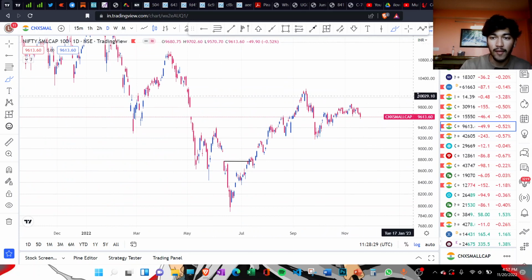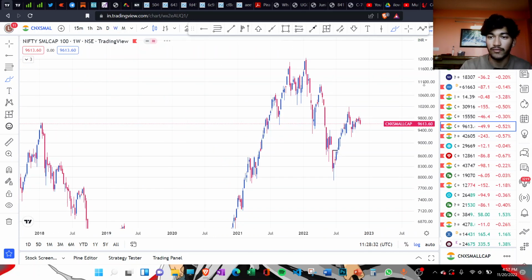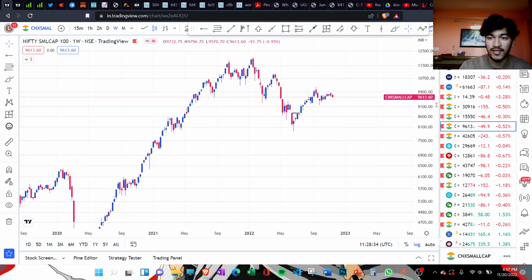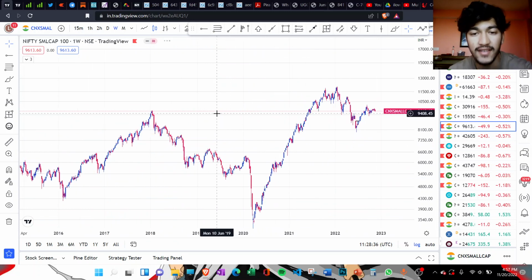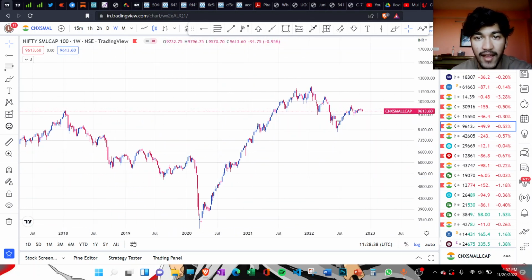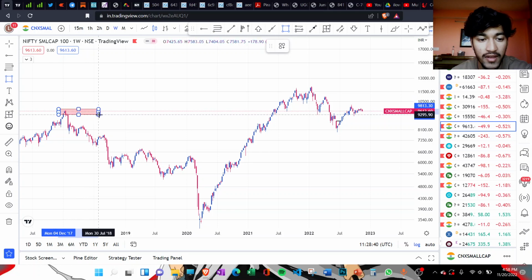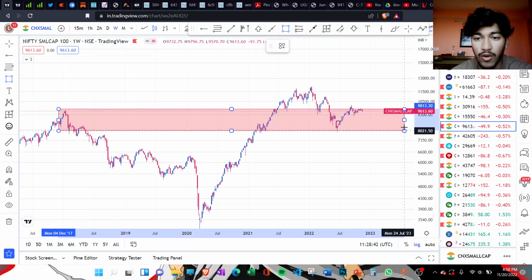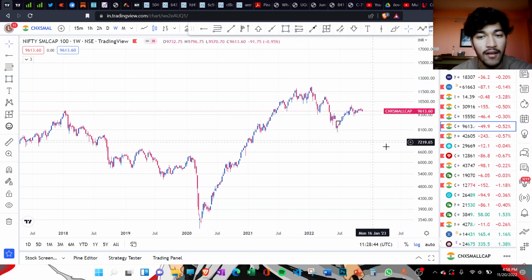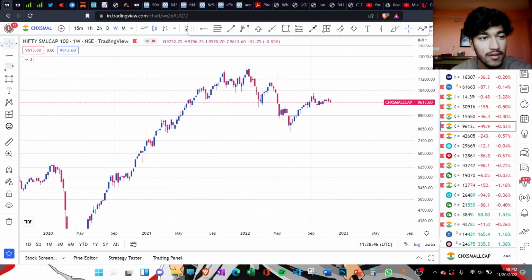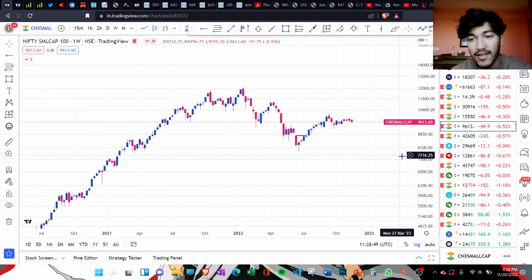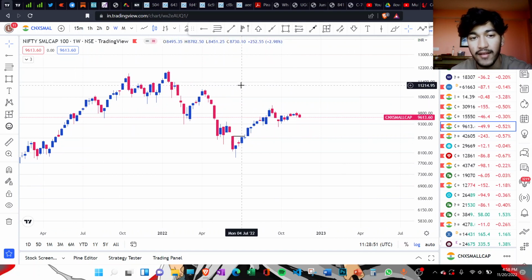If you look at the small cap index, let's go to the weekly chart. As you can see, there's clear weakness. It is currently at the level that it was at back in 2018. So many people talk about that time. That was also very similar, when the large cap was still performing and the small caps and the mid caps were falling. And currently, a very similar thing is happening right now.